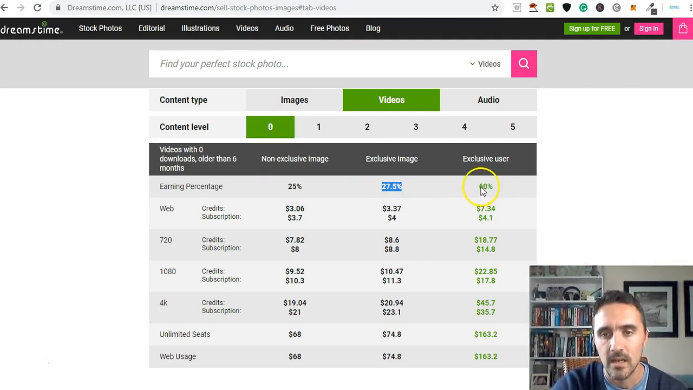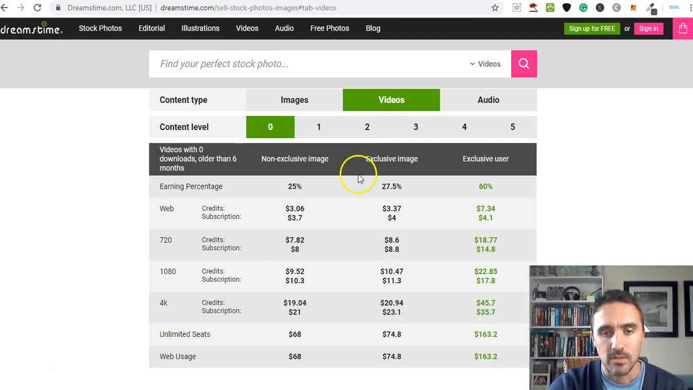So you can see here, you want to be aiming to be an exclusive user, and then you'll be looking at 60%. However, realistically, when you're first getting started, you're going to be looking at these sorts of prices here. Now, non-exclusive means basically if you've uploaded this video to other platforms, because there's hundreds of these different platforms where you can go ahead and upload videos and images and be paid. So if you were to go with non-exclusive, you're looking at 25%. If you make that image exclusive to these guys or girls, you'll get 27.5%.